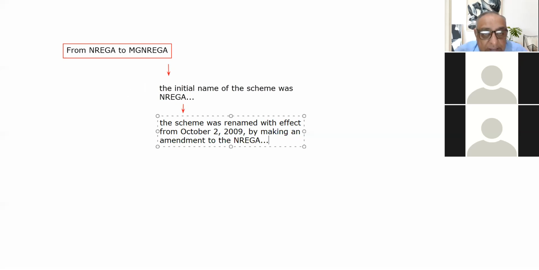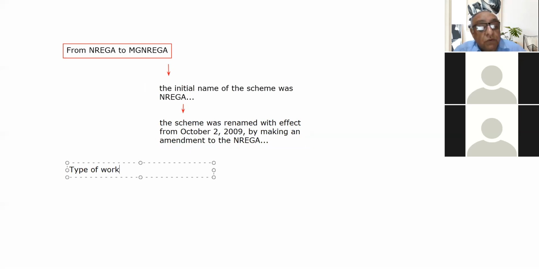So the next thing is the type of work which is allowed under the scheme. One thing is very clear, that the work should be unskilled manual work. But still there are certain categories as far as the type of work is concerned.